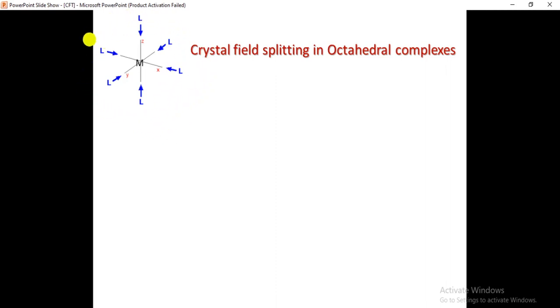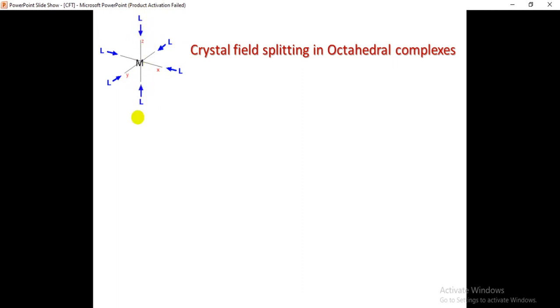These 6 ligands come to the central metal atom along the axis. If you see here x-axis, here y-axis, here z-axis, these ligands approach the central metal atom through the axis.